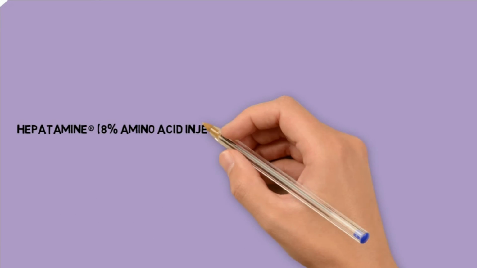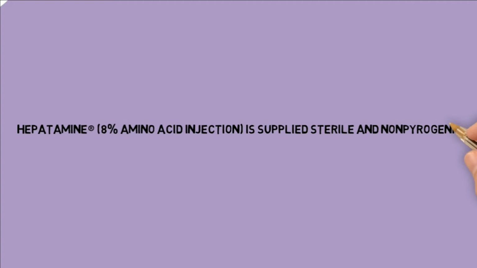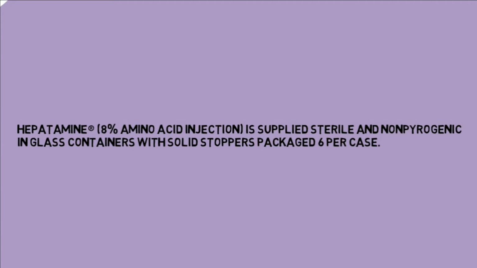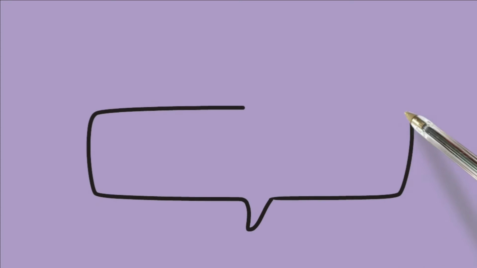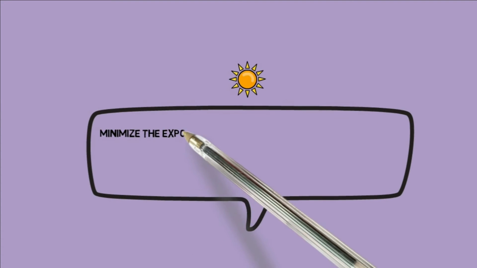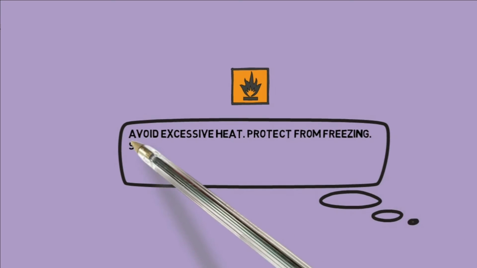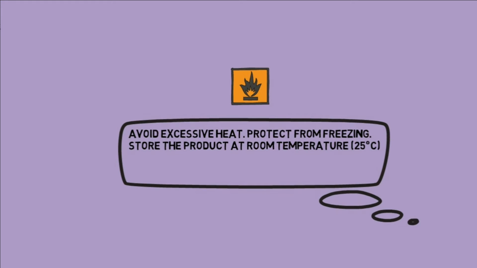Firstly, hepatamine, which consists of 8% amino acid injection, is supplied sterile and non-pyrogenic in glass containers with solid stoppers, packaged 6 per case. Next, we should minimize the exposure of pharmaceutical products to heat. Lastly, we need to avoid excessive heat, protect it from freezing, and store the product at room temperature.